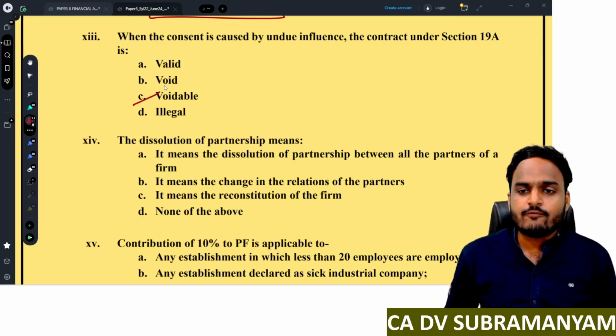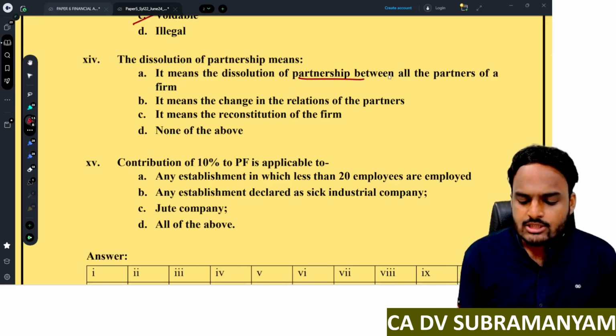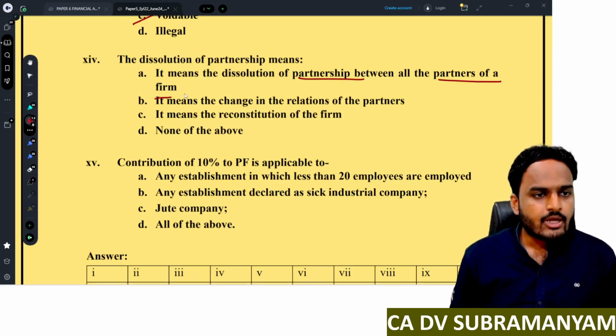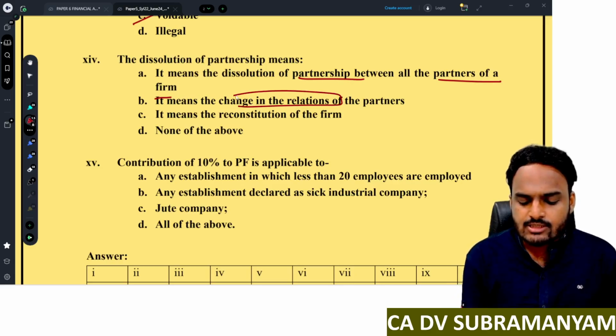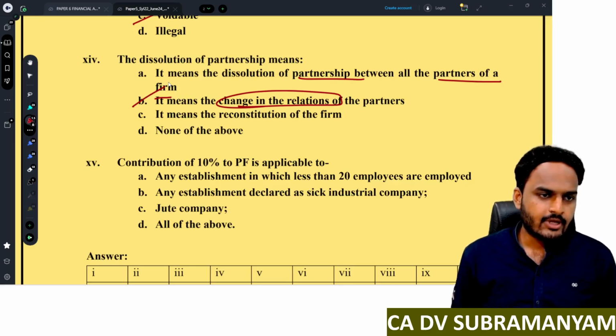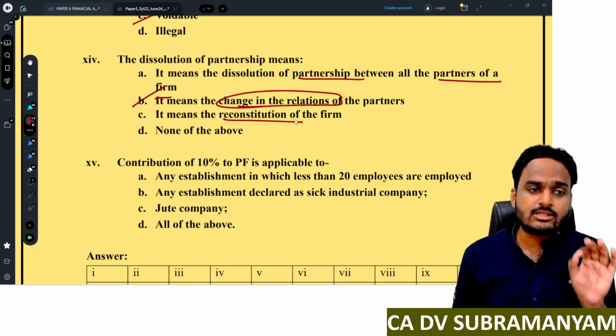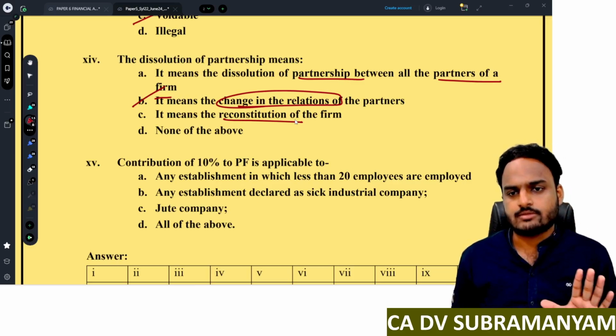Next, dissolution of partnership means dissolution of partnership between all the partners of a firm. It means change in the relations of the partners. So the appropriate answer is option B. It means reconstitution of the firm. See, out of 3 options, B is the best answer.